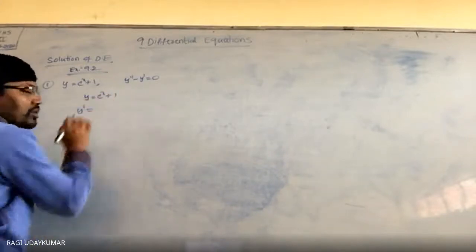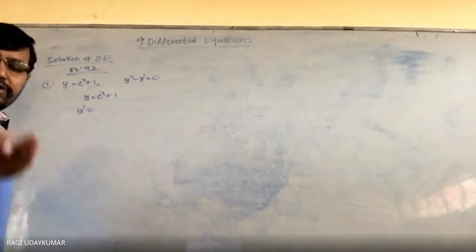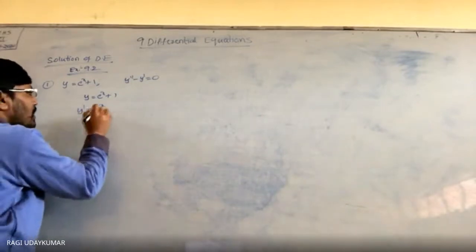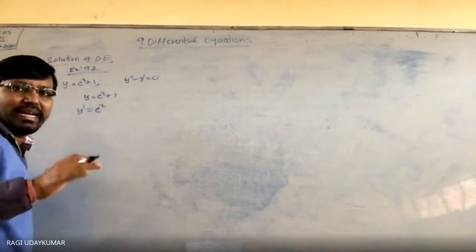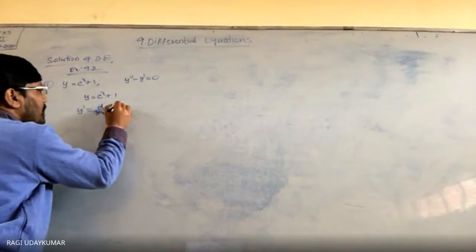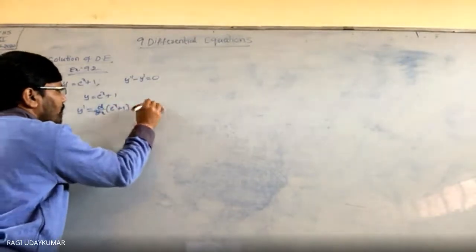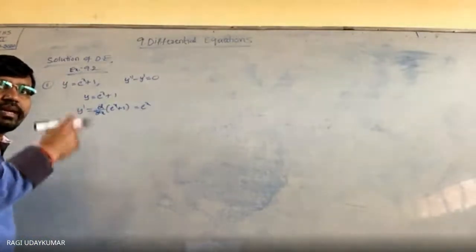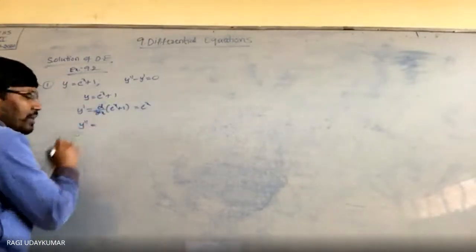Find y dash. y dash is nothing but differentiating this equation with respect to x once. So you get e power x only. d by dx of e power x plus 1 is equal to e power x plus 0. Now differentiating this with respect to x again, you are going to get y double dash.